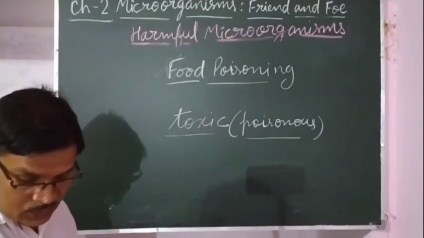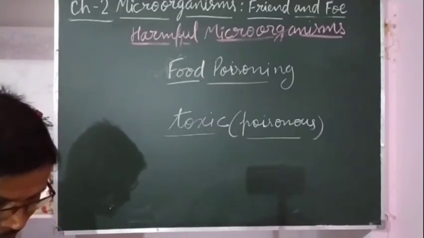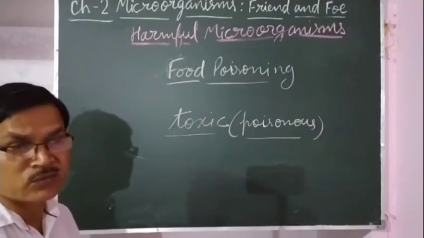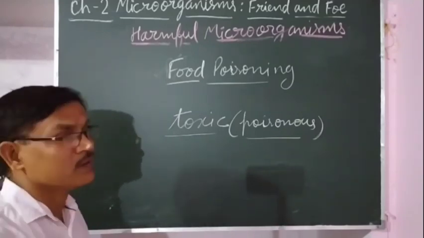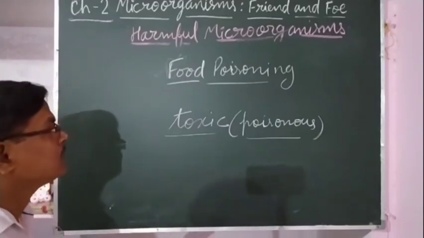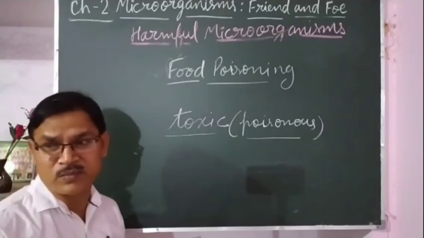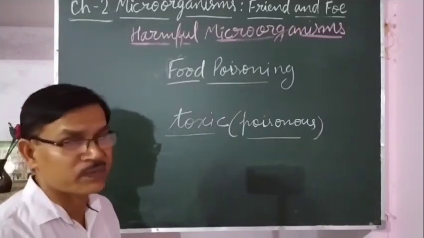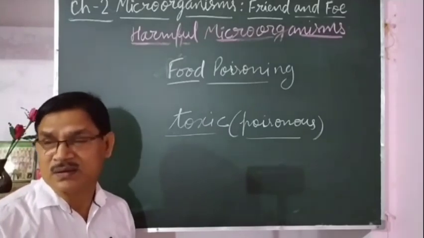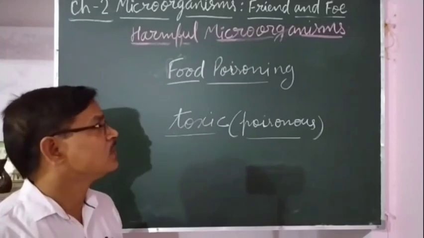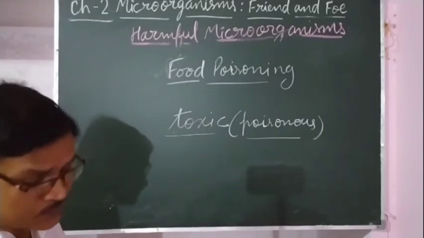So microorganisms harm us in many ways. They cause disease in human beings, in our animals, and in our crop plants, and they spoil and destroy various things, like things made of leather, and cotton cloths also, if kept in moist condition, fungus may grow.